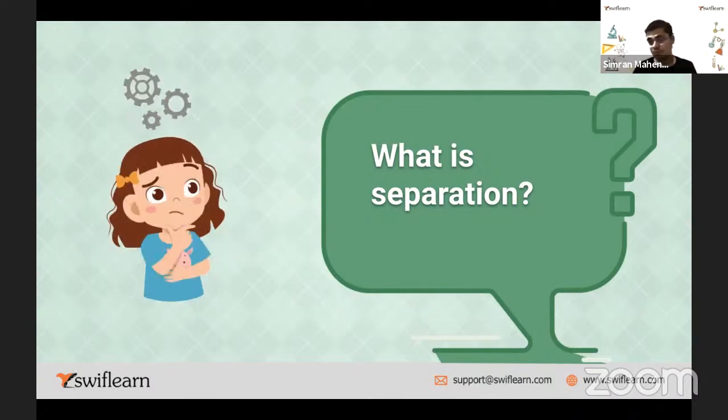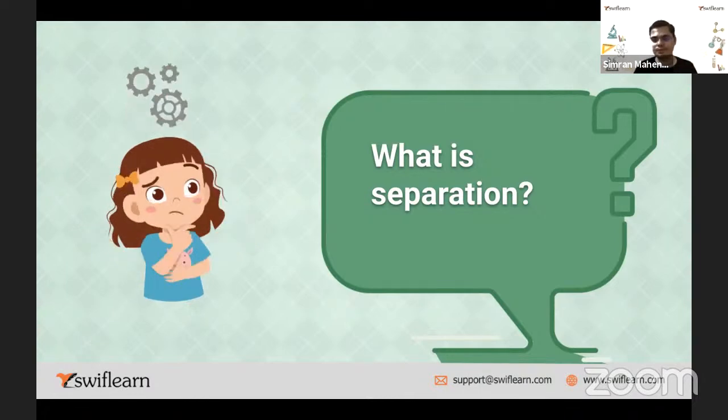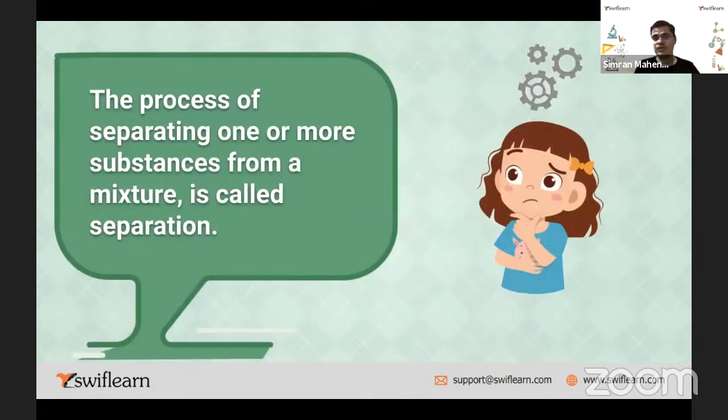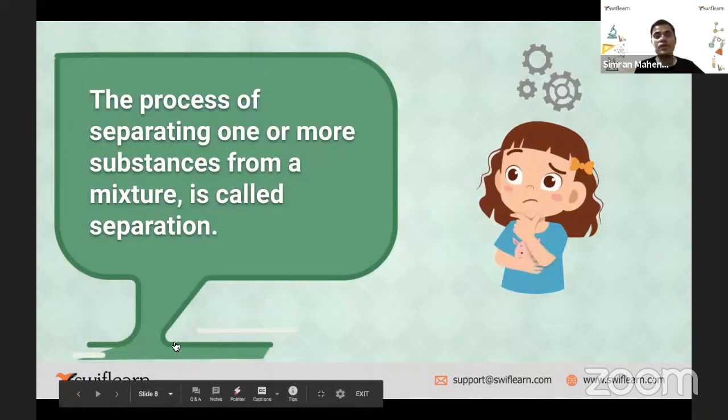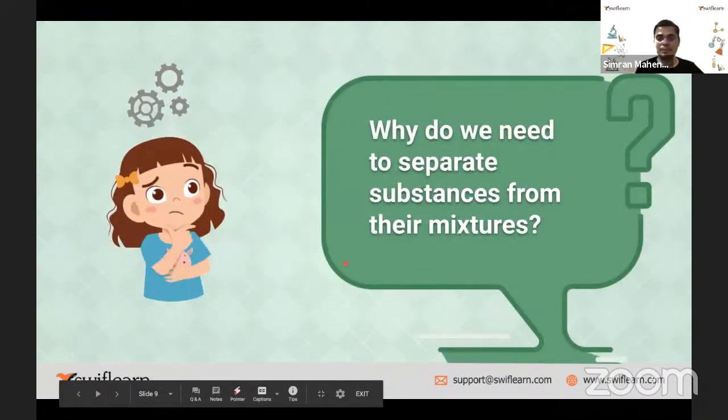That's where the word separation has come from. Separate means dividing the objects or separating them from each other. The process of separating one or more substances from a mixture is called separation.